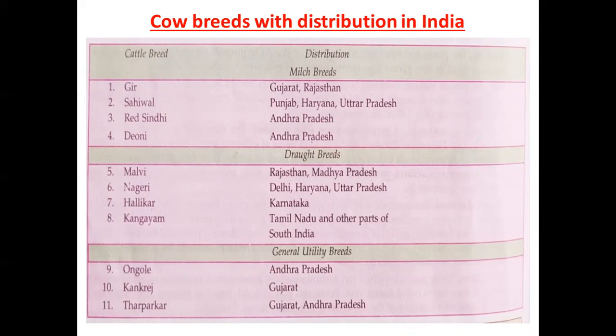Next is draught breeds. Malvi, Rajasthan, Madhya Pradesh; Nagri, Delhi, Haryana, Uttar Pradesh; Halikar, Karnataka; then Kangayam, that is Tamil Nadu and other parts of South India. Now general utility breeds, which are used for general work overall: Ongole, Andhra Pradesh; Kankrej, that is Gujarat; and Tharparkar, that is Gujarat, Andhra Pradesh. So these are the different cow breeds with their distributions in India.